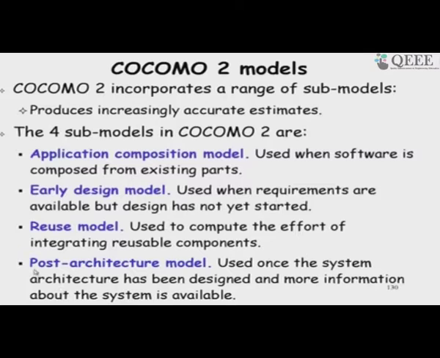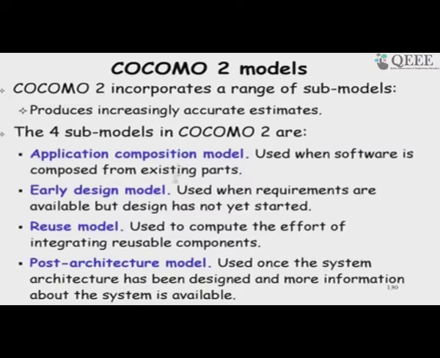And then we have another one called the post architecture model. Here we have completed the design and more information about the system is available. We can estimate the lines of code here, because we know the design complexity of each module and so on. Fairly accurately we can estimate the lines of code. So, we should use lines of code in the post architecture model, whereas in the early design model, where it is hard to guess the code size, we should use the function point.